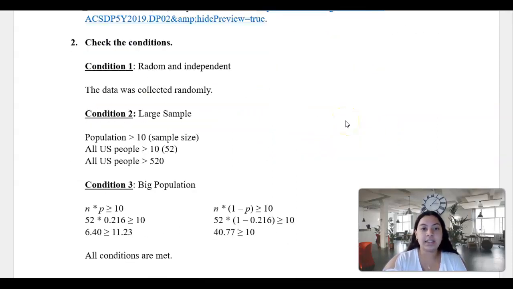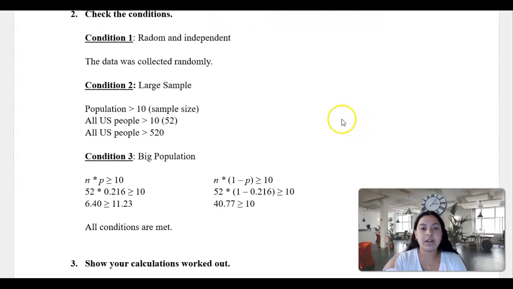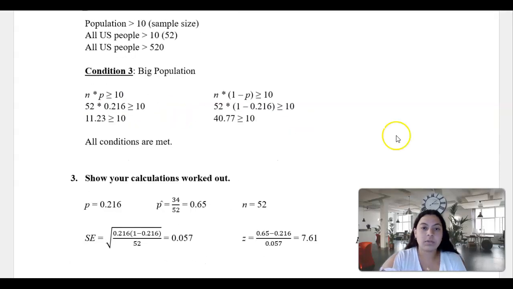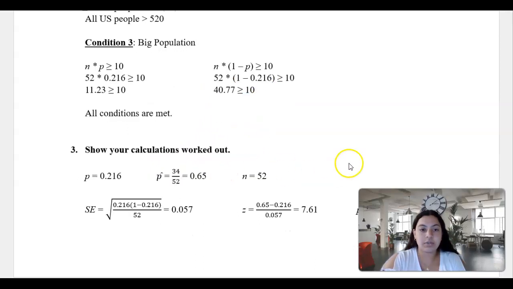So we're checking the conditions. Condition 1 is checked since the data was collected randomly. Condition 2 was also met since all the US people is more than 520. And you can also see here that the big population condition is also met. The n times p total is 11.23, which is greater than 10. And in this formula, the result is 40.77, which is also greater than 10. And all the conditions are met.